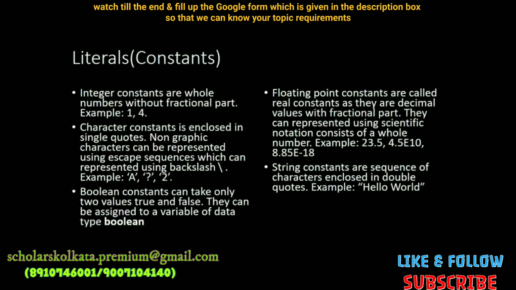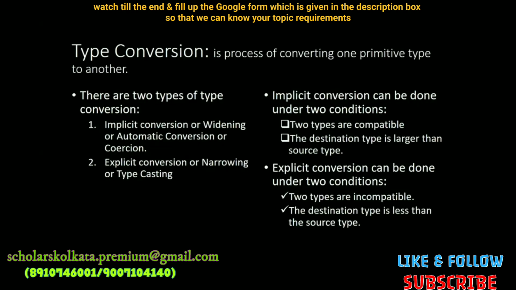String constants are a sequence of characters enclosed in double quotes. Example, hello world. We have already studied string constants just before this slide, and how to show them. Boolean constants can take only two values, true and false. They can be assigned to a variable of data type boolean. Just remember that true and false have to be written in this way in the programs, because true and false are keywords.